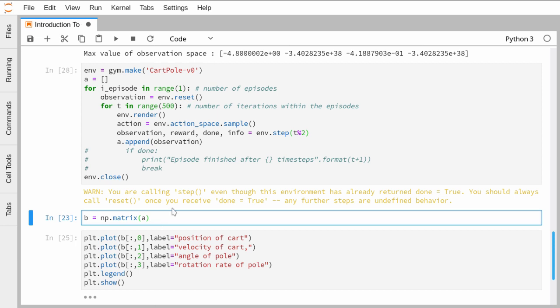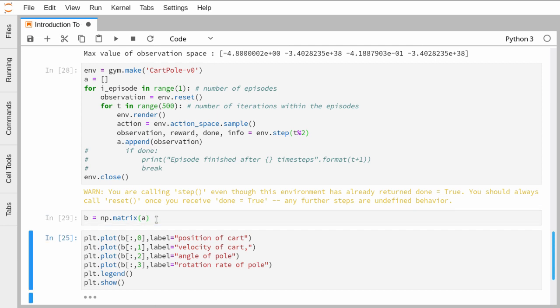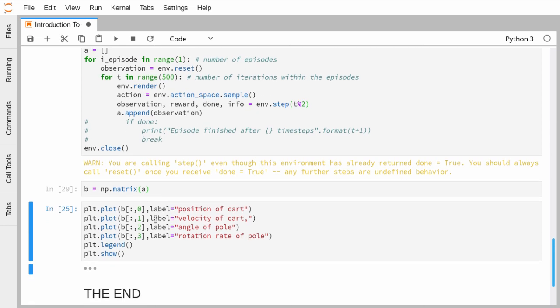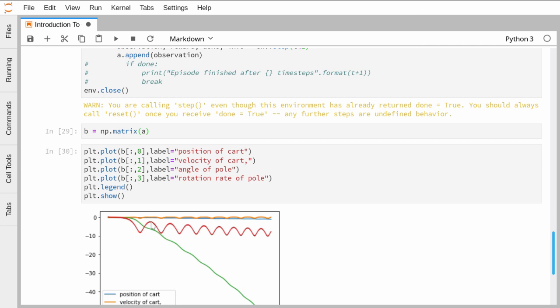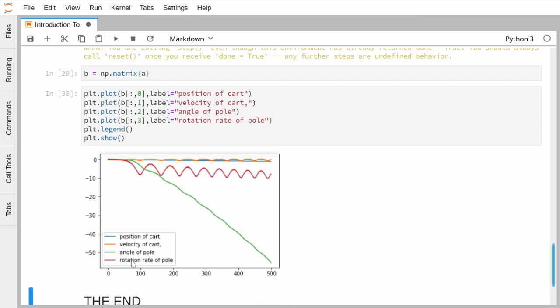Now we have seen the simulations and understood the working of the input and the observation space. Let's plot some of the data that we have received in the list. Here's the graph, where the red line denotes the rotation of the pole. We can see that the pole is rotating with these alternating forces.